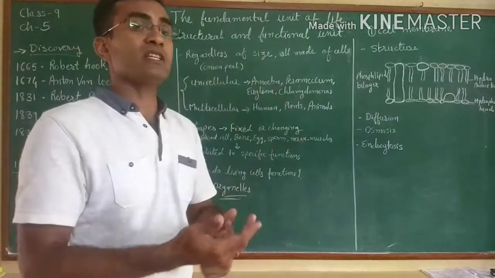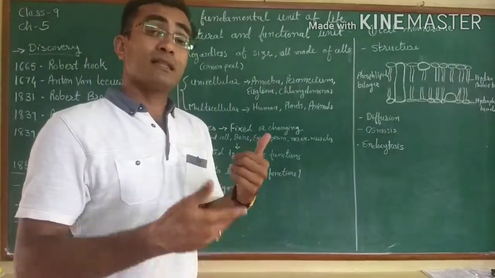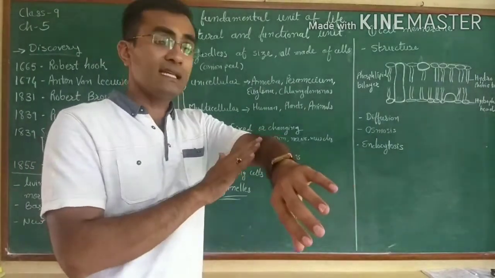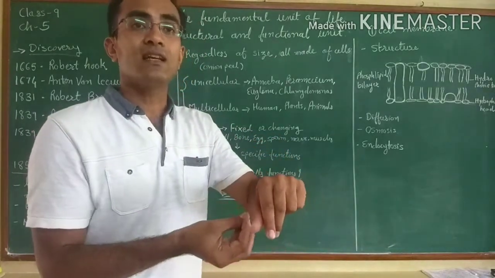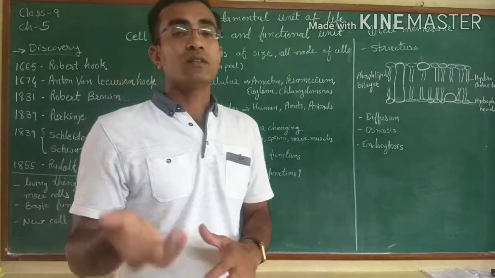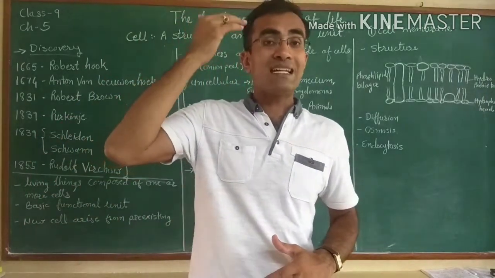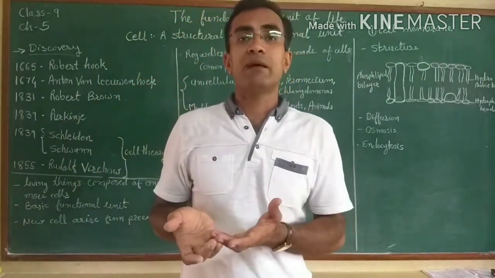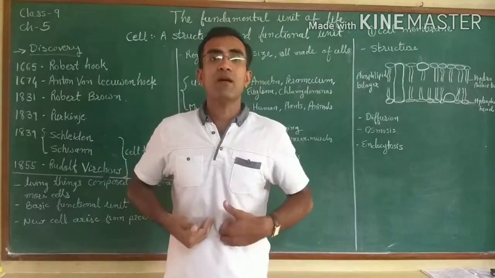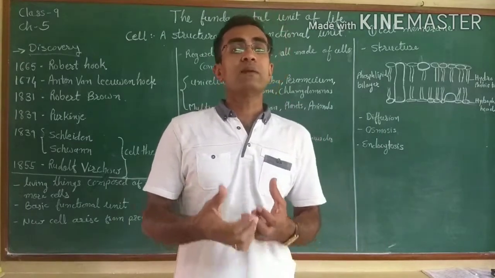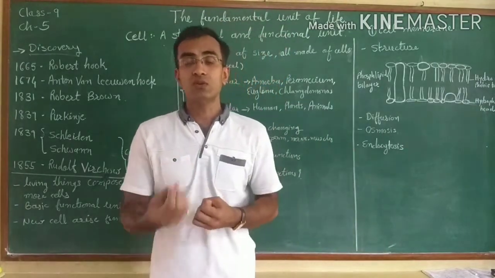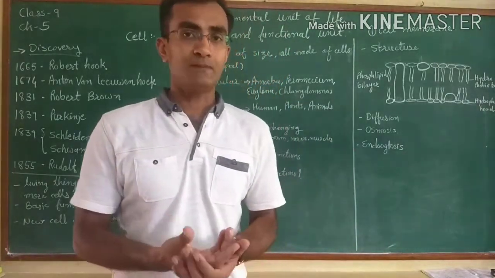The body structure is made up of what? Cells. Look at the skin. We say there is skin, but basically what is there in the skin? Those are the cells. This is the brain inside our head. The brain is made up of cells. Stomach, lungs, everything in our body, the basic structural unit is a cell.